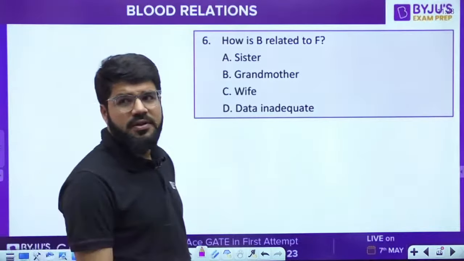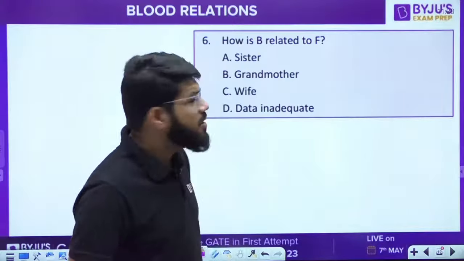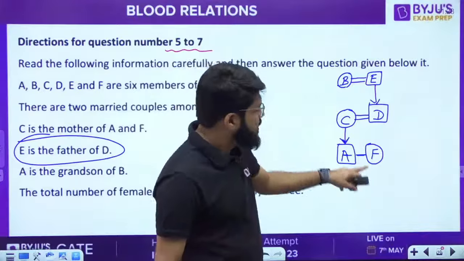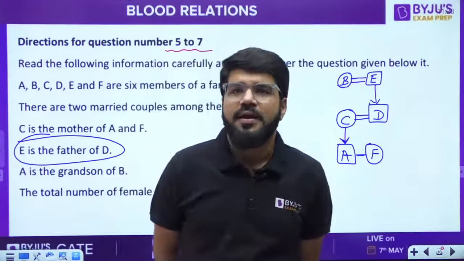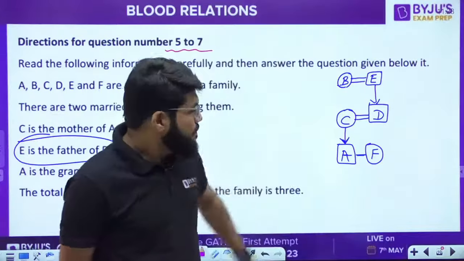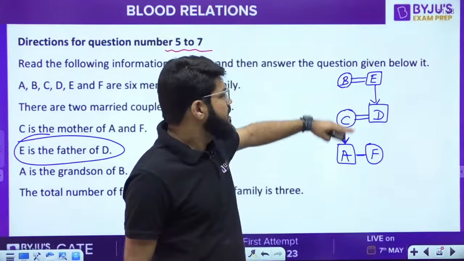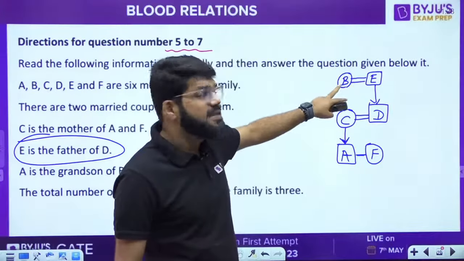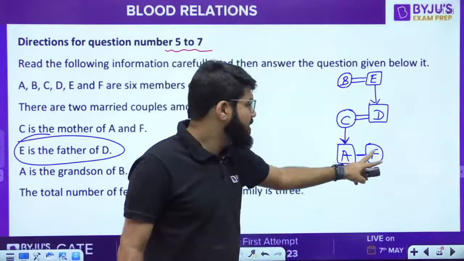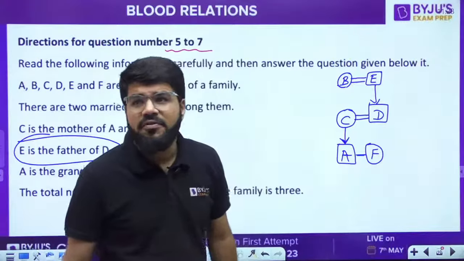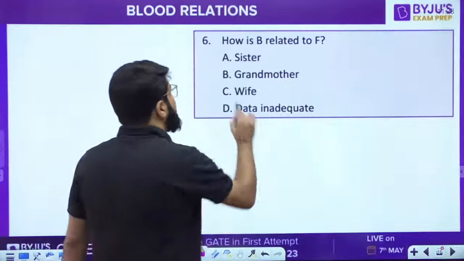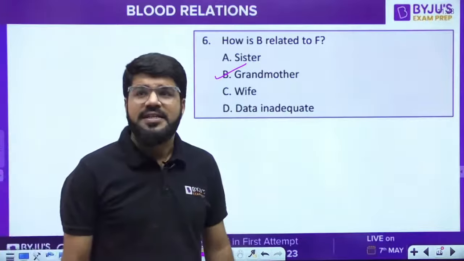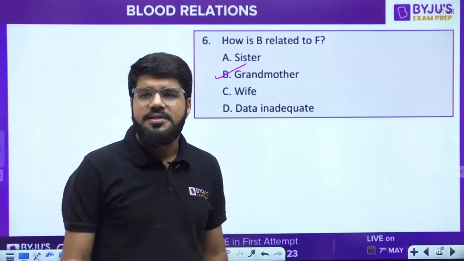Sham also has come up with a similar answer except for the 7th number. Okay, how is B related to F? B is 2 levels up, which means grandparent, and B is a female, so grandmother of these 2 children. So how is B related to F? Grandmother. Option B. So 6th is B. Correct.